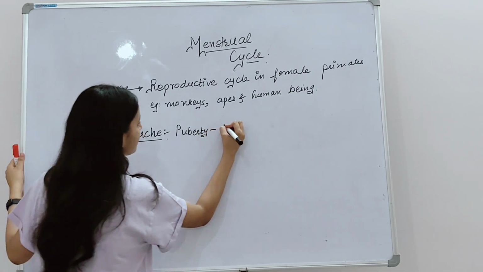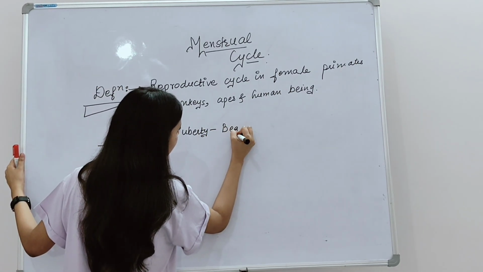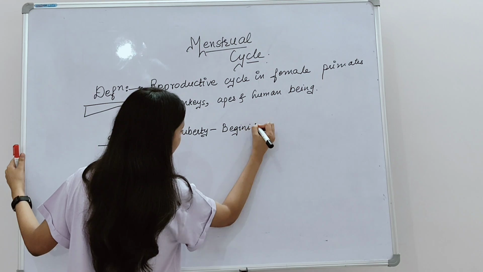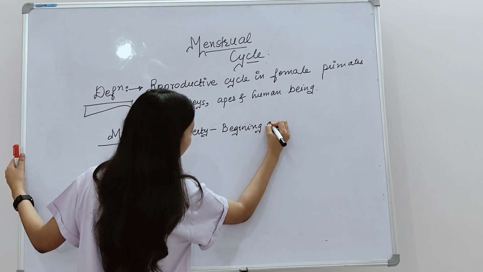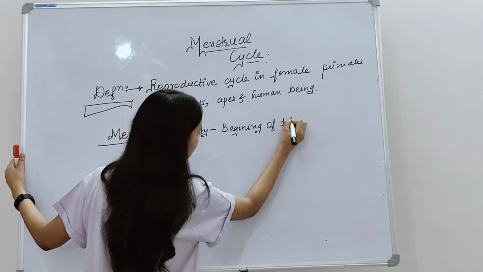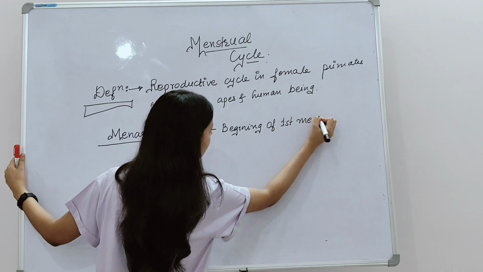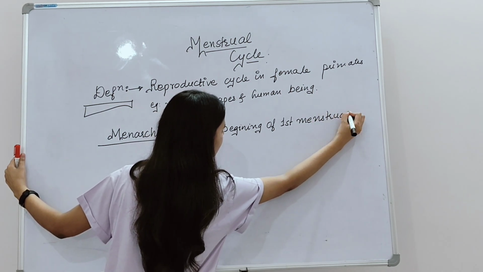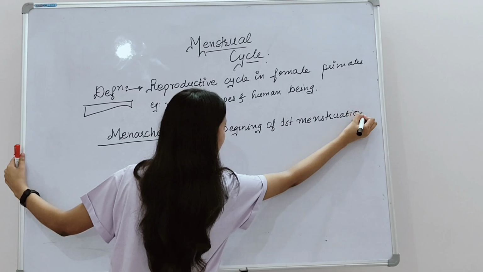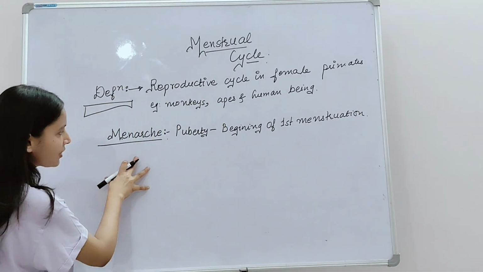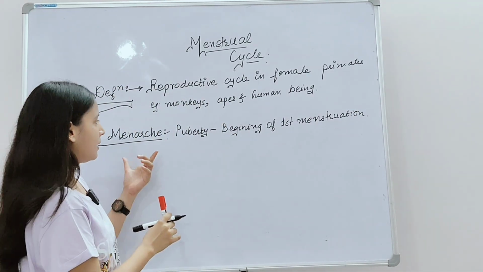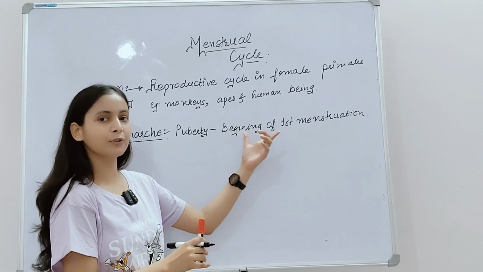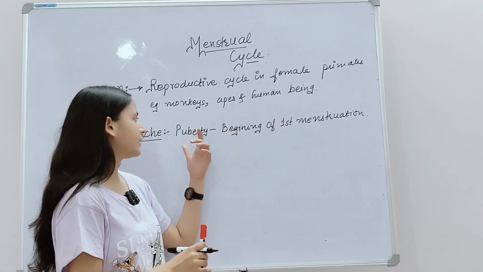So it is the beginning of first menstruation, which takes place at puberty.